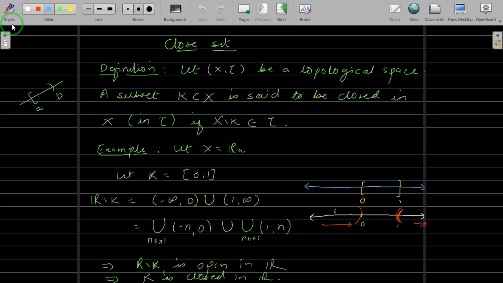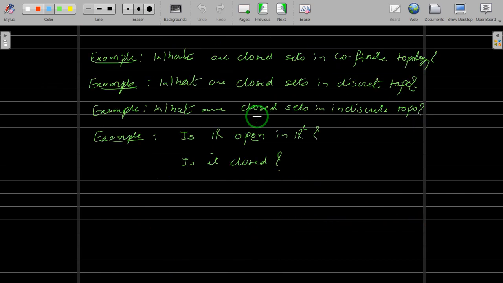Welcome back, students. We are looking at the closed sets, and we have seen the definition of closed sets in the previous video. We have seen some examples, and I asked you some questions. I hope you have answered that. What are the closed sets in cofinite topology? Then what are the closed sets in discrete topology? What are the closed sets in indiscrete topology? And this is interesting. This is where we have to think about, right?